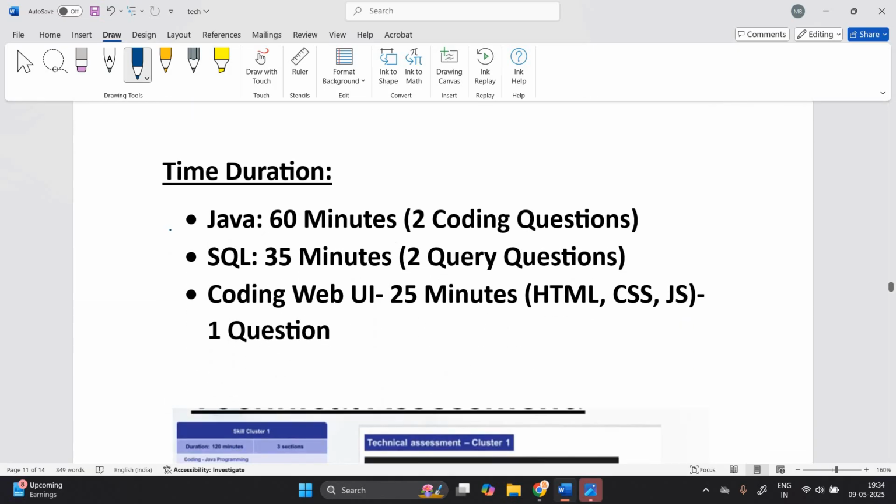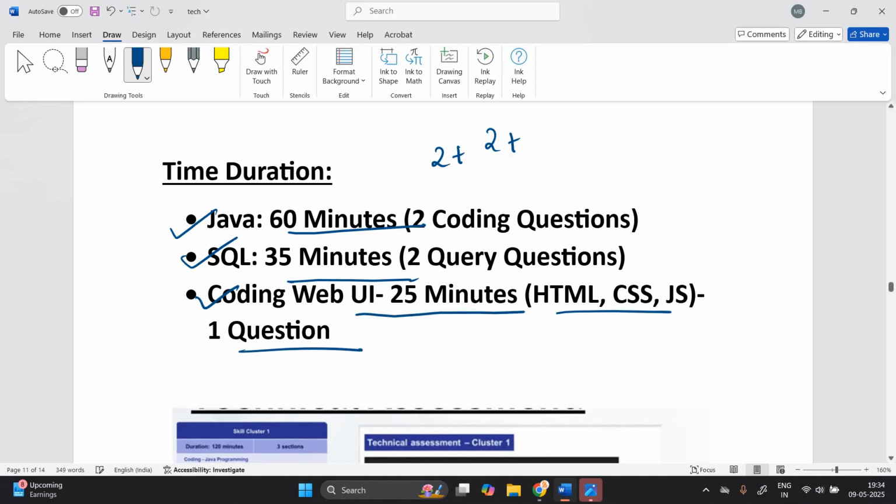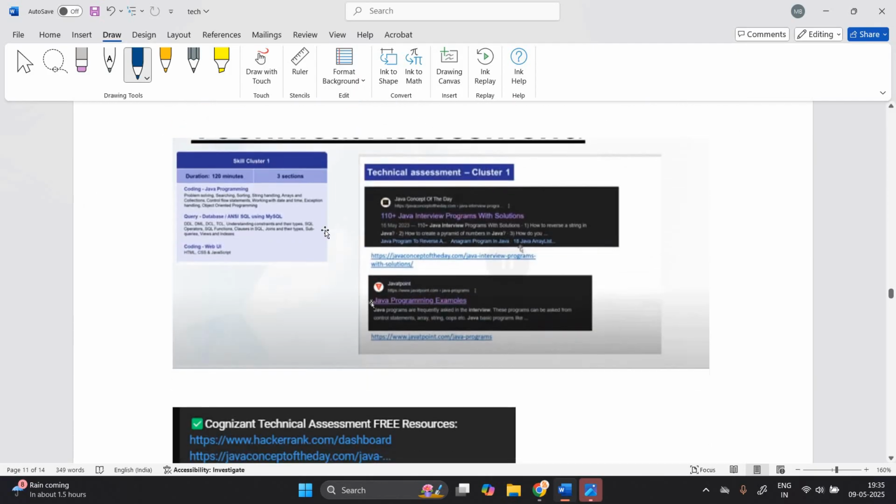Java 60 minutes of duration, 2 coding questions. SQL 35 minutes, 2 query questions. And coding, web UI means HTML, CSS, JavaScript, 1 question, total 5 questions, and total duration is 120 minutes. This is related to skill cluster number 1.